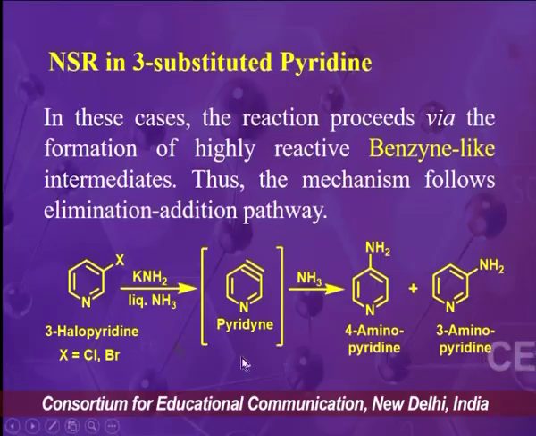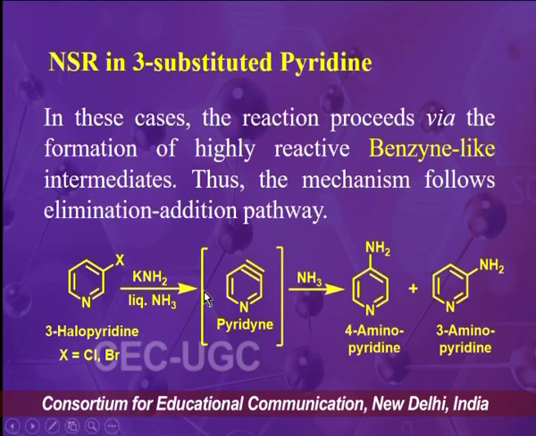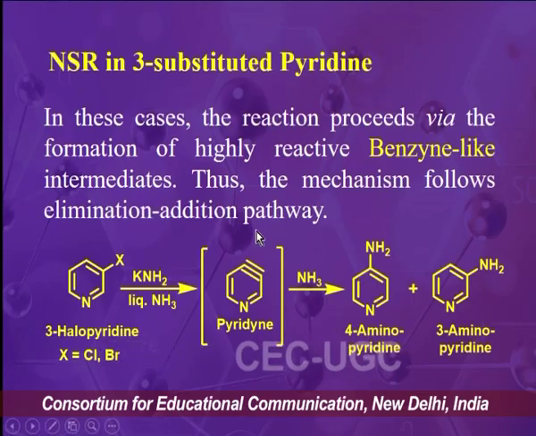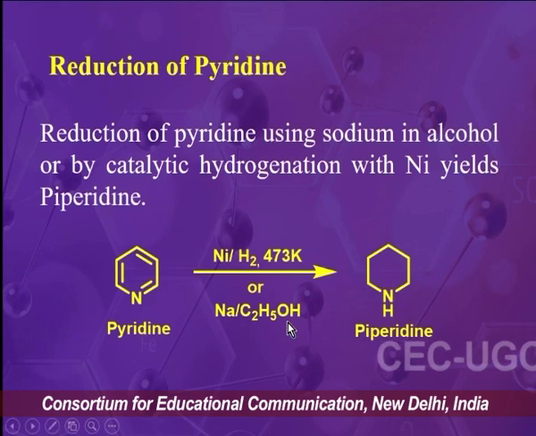And since the reaction is taking place in 2 steps, in the first step there is elimination of the halogen, and in the second step there is addition of the nucleophile. That's why this kind of mechanism is also known as elimination addition mechanism.